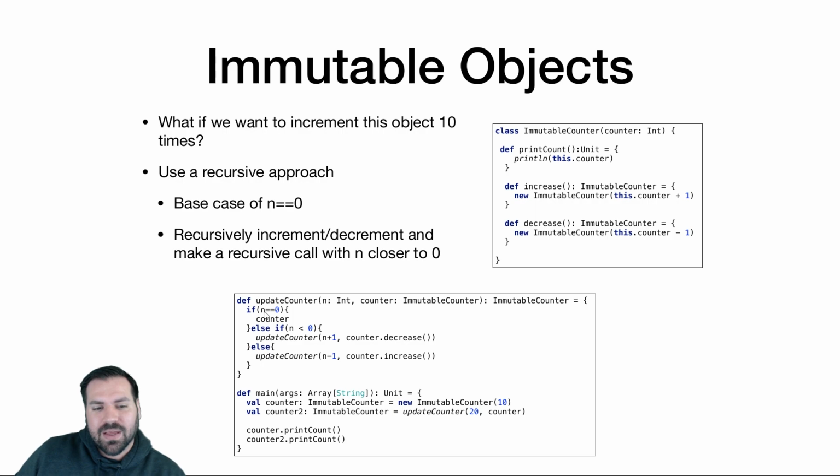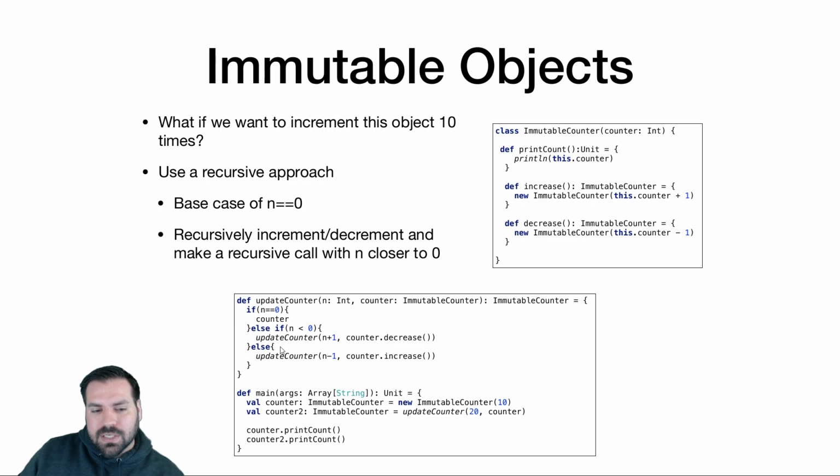So we're going to start with our base case, a trivial input-output behavior. If we have a counter and we want to increment or decrement it 0 times, n is already 0, well, we're just going to return that counter because there's nothing to do. We're already done. So just return the counter if n is 0. Done. Else, we have to do our recursive step.